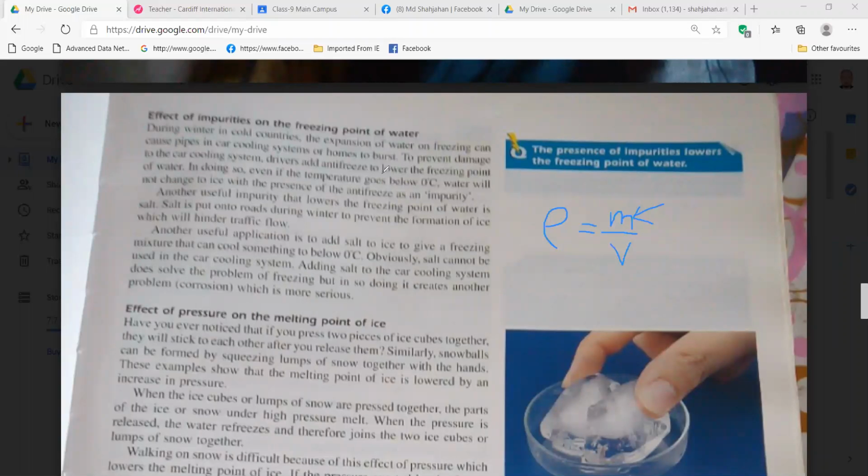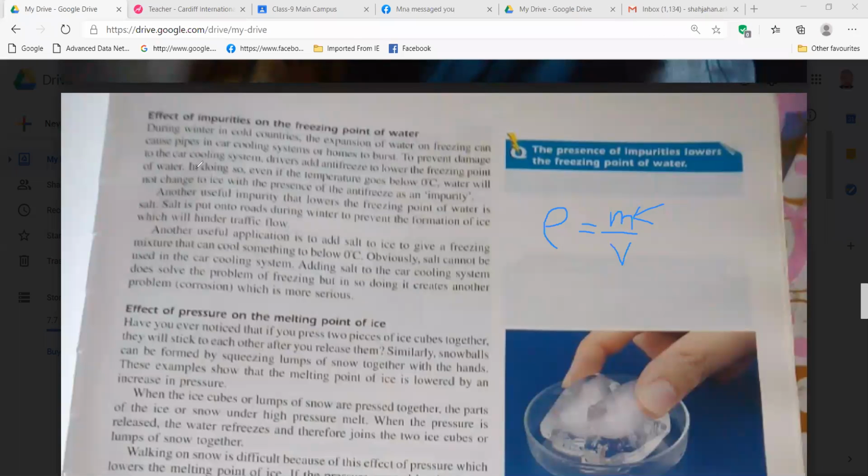Okay, fine. You continue, huh? From here. So you understood this, huh? The process, why we are doing it. To prevent damage to the car cooling system, drivers add antifreeze to lower the freezing point of water. Okay, if it is not reaching the freezing point, then it will not turn to ice, then it will not burst. Is it clear? Okay, now you continue here.